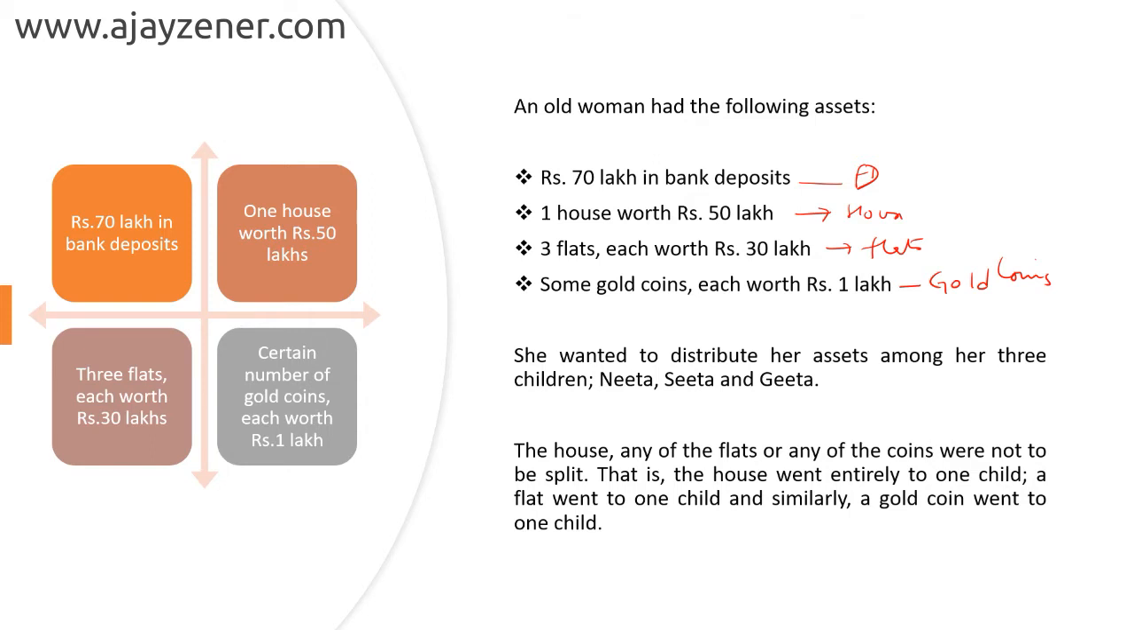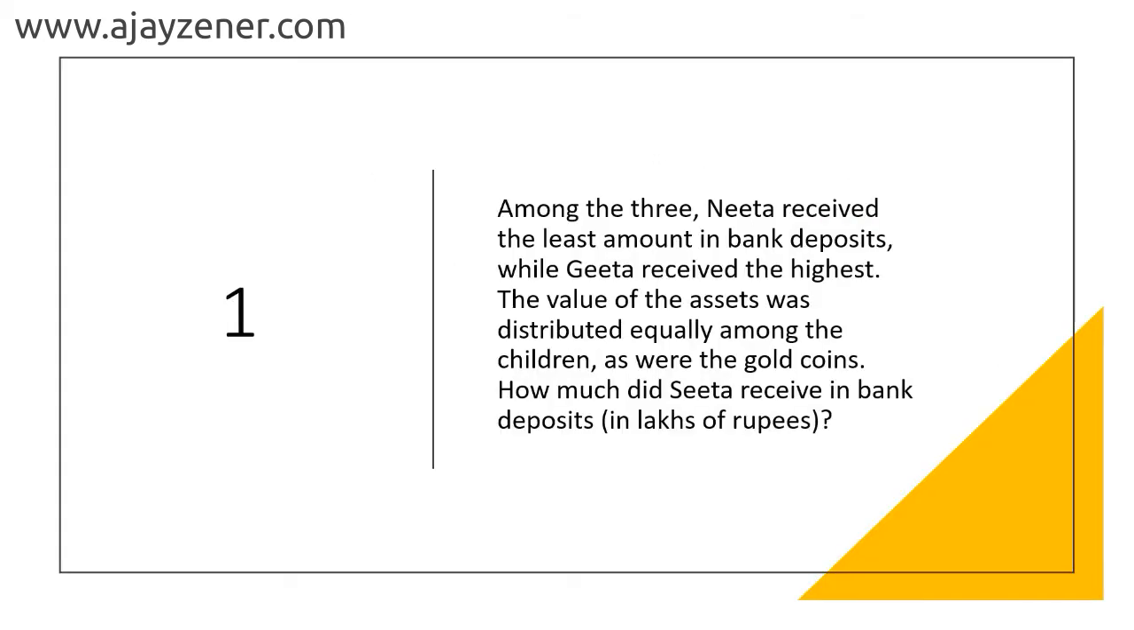Now let's get in and start the questions. Among the 3, Neeta received the least amount in bank deposit. So one thing to be noted is Neeta received the least amount in bank deposit while Geeta received the highest. The value of assets was equally distributed among the children, as were the gold coins. So how much did Sita receive in bank deposit?